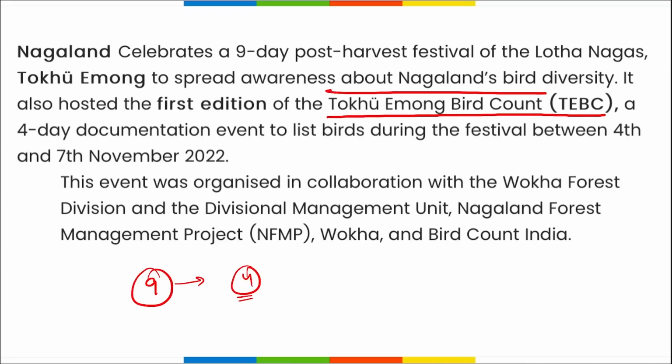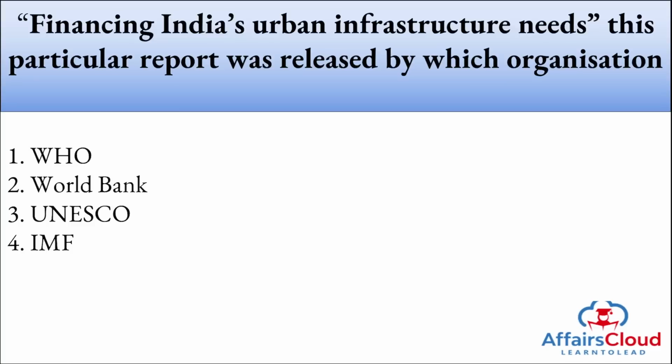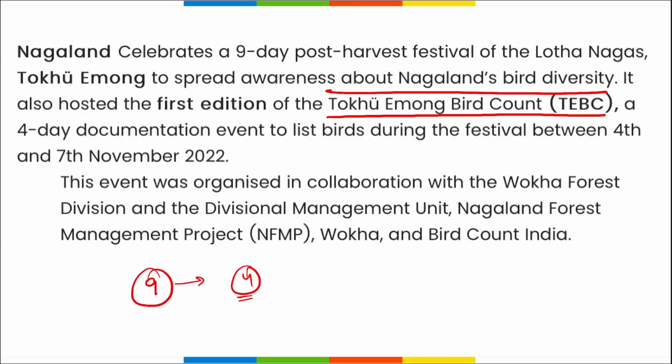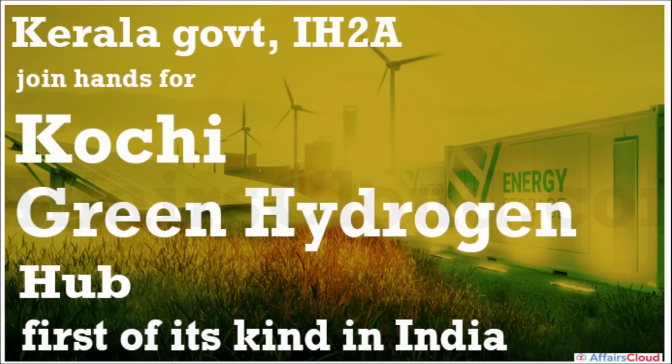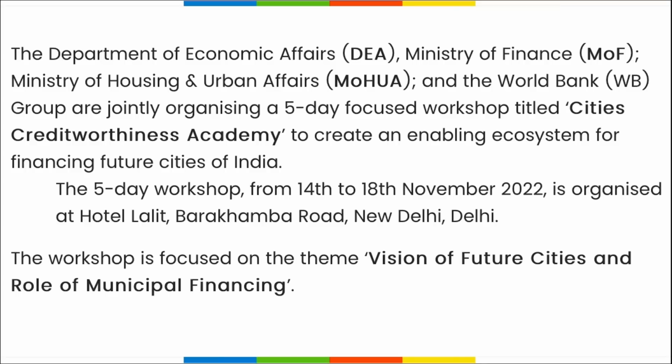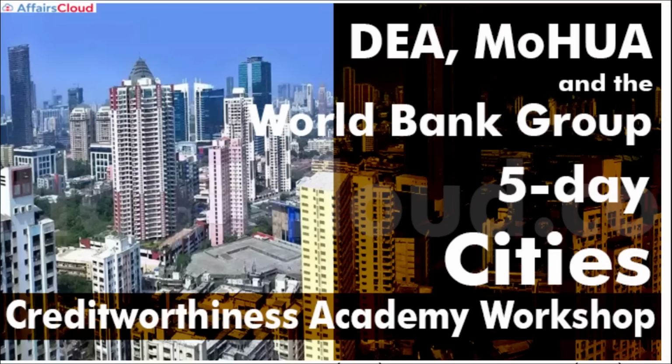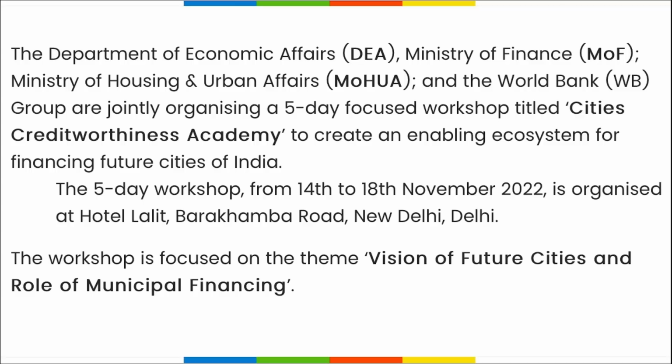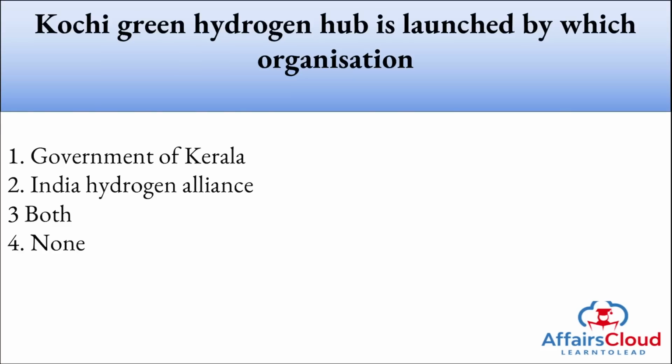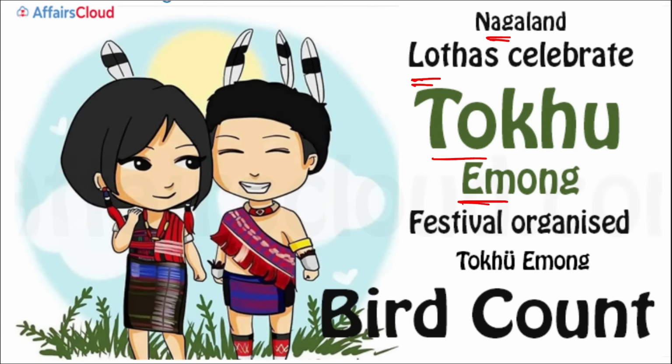Next, financing India's urban infrastructure needs. This particular report was released by what organization? As the name suggests, financing India's urban infrastructure need. And recently, we also studied a report that stated that India needs to invest in the growing cities, in order to bring more cities in India so that they can cater to the need of individual persons.